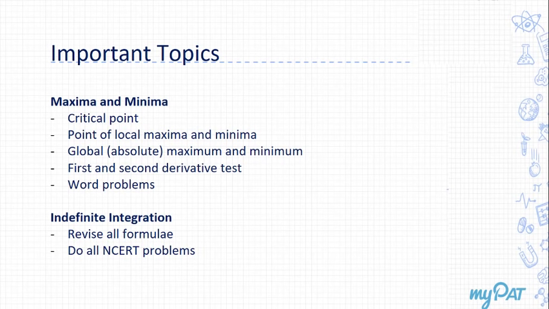Yes, maxima minima, definitely a question is going to be there from here. Now you must understand what is a critical point, what is a point of local maxima, what is a point of local minima, and global maximum and global minimum. There may be some situation given, so you may have to find the maximum value of the quantity or the minimum value of the quantity. And then what are first and second derivative tests, and all word problems related to this. Now this is very, very important. Not only just one, you may get two questions here from maxima minima alone. So be very careful with this.